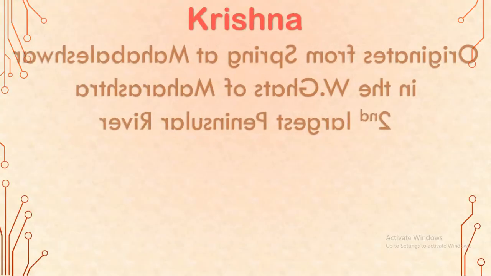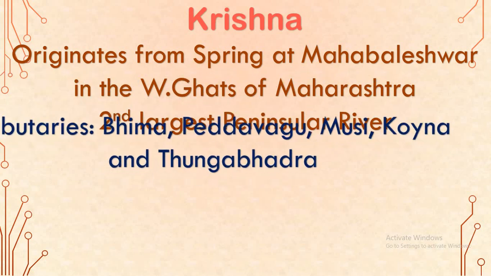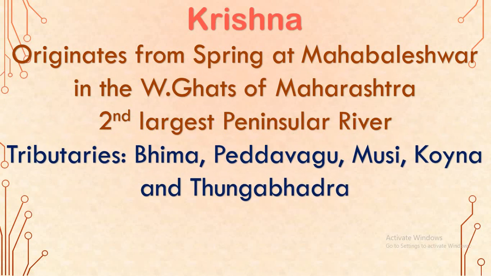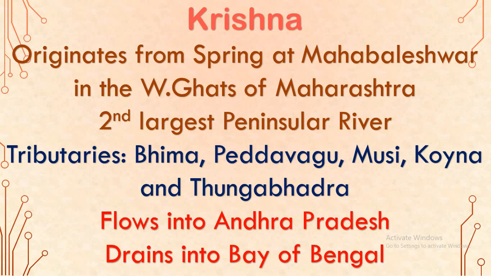Krishna. It originates from a spring at Mahabaleshwar in the Western Ghats of Maharashtra, and is considered the second largest peninsular river. The tributaries are Bhima, Peddavagu, Musi, Koyna and Tungabhadra. Finally, the river Krishna also drains into the Bay of Bengal through Andhra Pradesh.